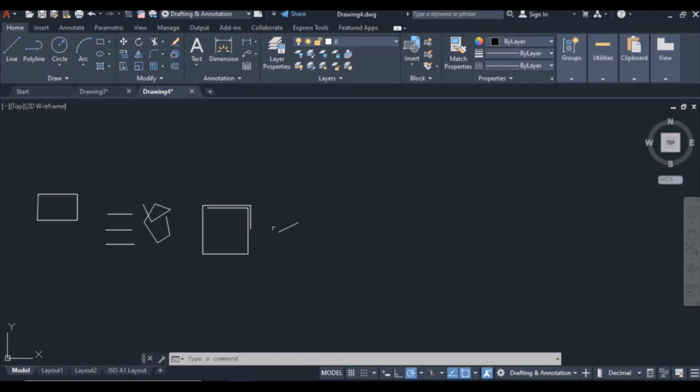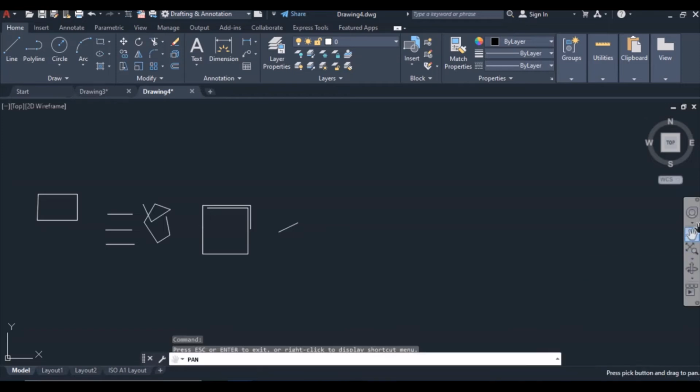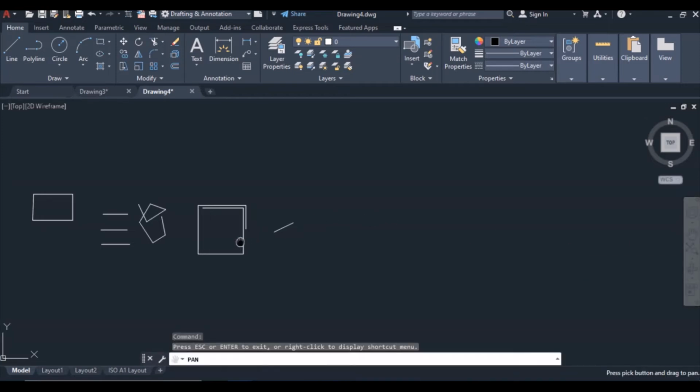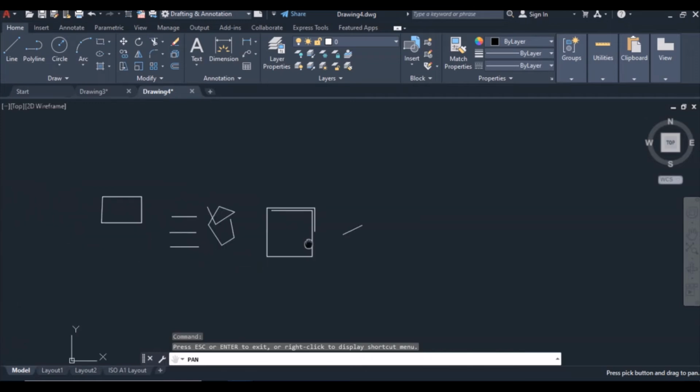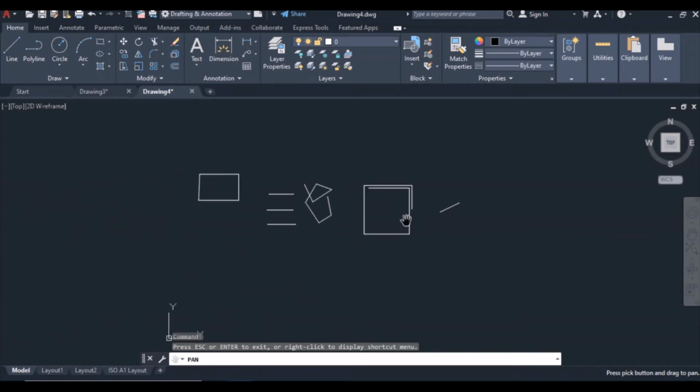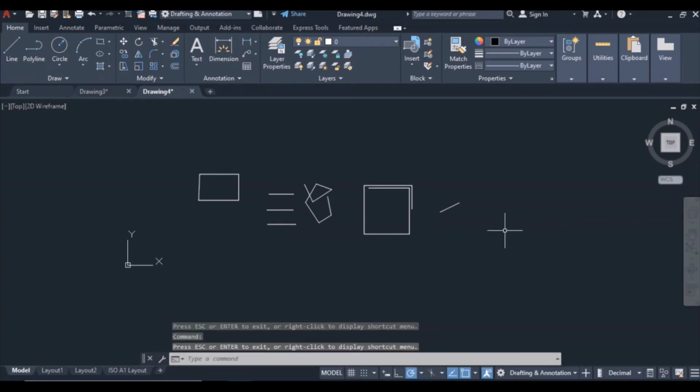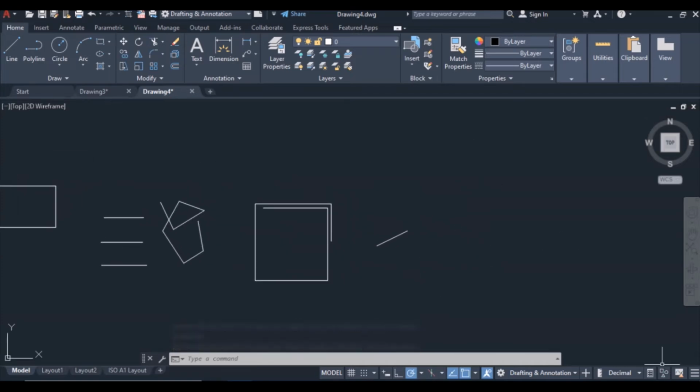And then there is the navigation bar here, okay? It has some tools here you can use. You can pan, okay? Panning, just click on this and here, and just left click and move your drawing to any place you want, okay? And press escape to exit the command. So AutoCAD has a lot of tools that we will be using,